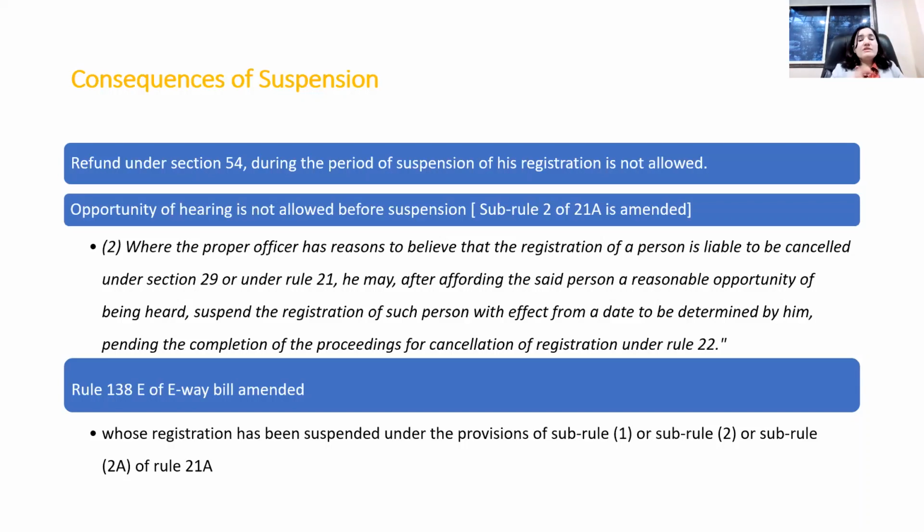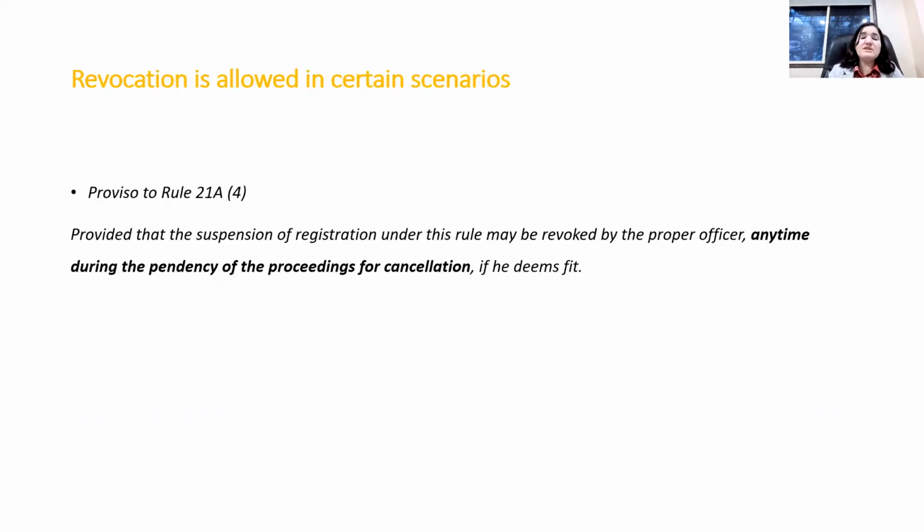So these are the consequences of suspension, and hence be careful at the time of filing GSTR 3B. Be careful about the reconciliation of GSTR 3B. Cross-check with your team or with the consultant your GSTR 1 and GSTR 3B, because suspension has many consequences, and these consequences could affect the smooth flow of the business, or even the running of the business.